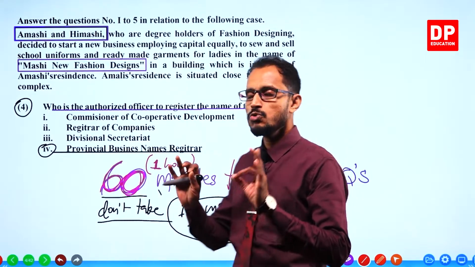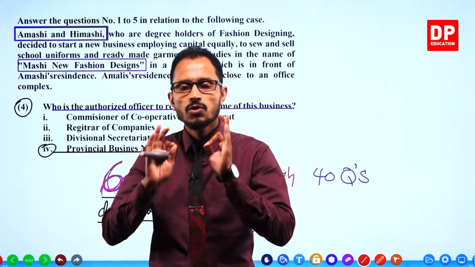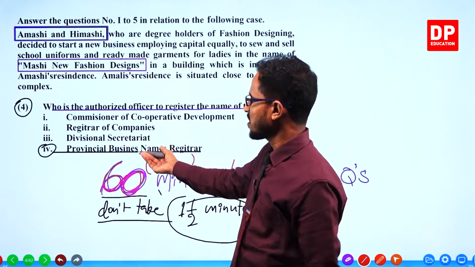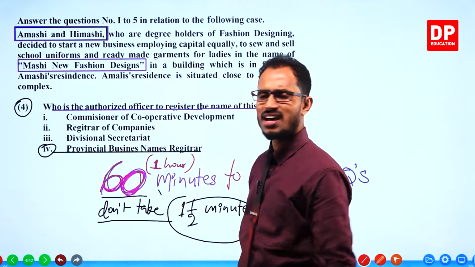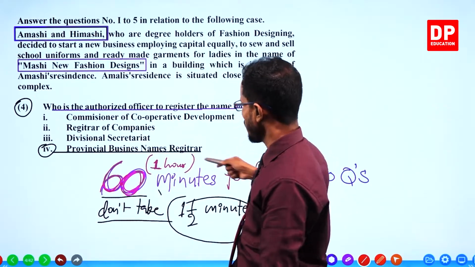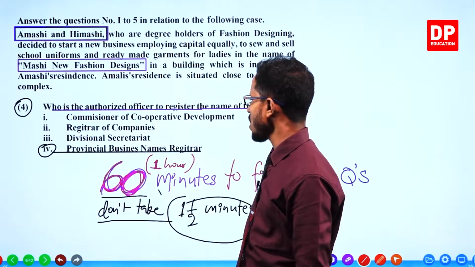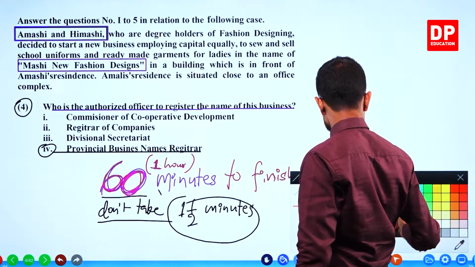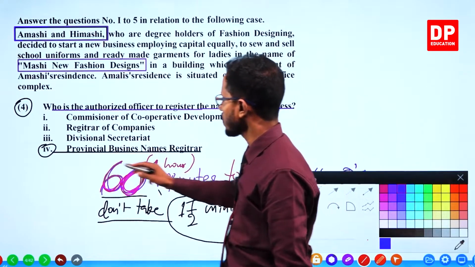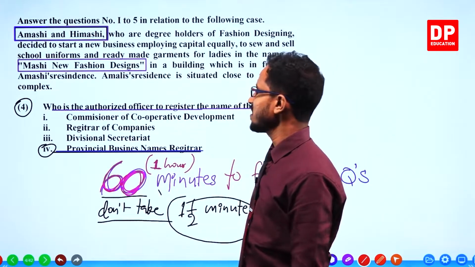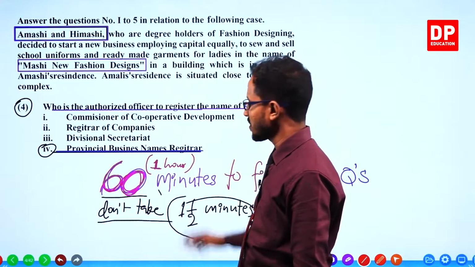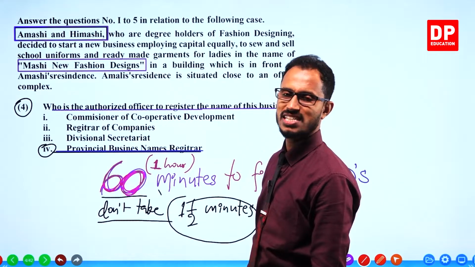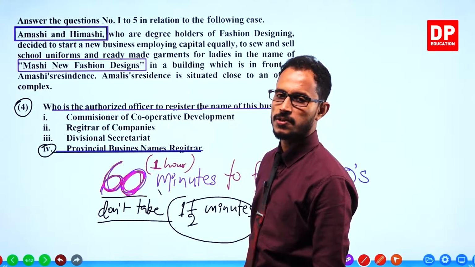So better you have all the information relevant, like these things. This particular name, provincial business names registrar, is not specifically mentioned in your book, in your syllabus, in your textbook.